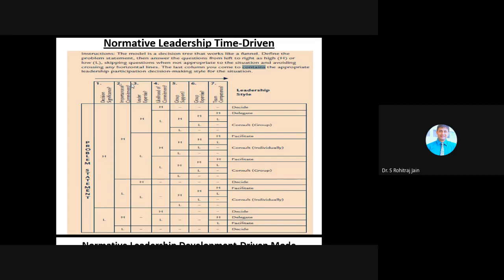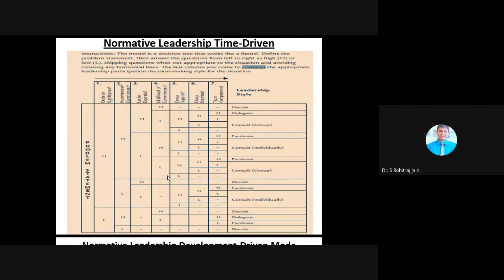I told you, mark it as H, mark it as L, that means high and low. That's all. Don't get confused here. Define the problem statement, then answer the questions from left to right as high or low, skipping questions when not appropriate to the situation and avoiding crossing any horizontal lines.